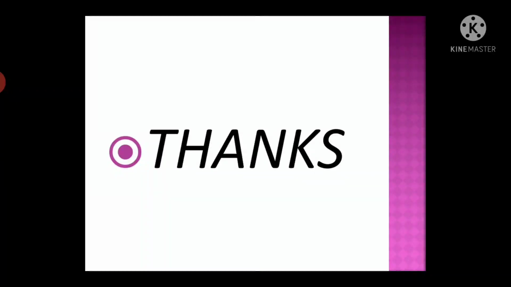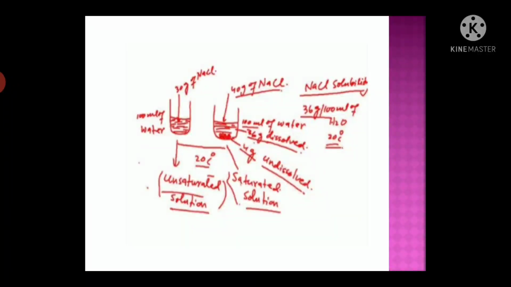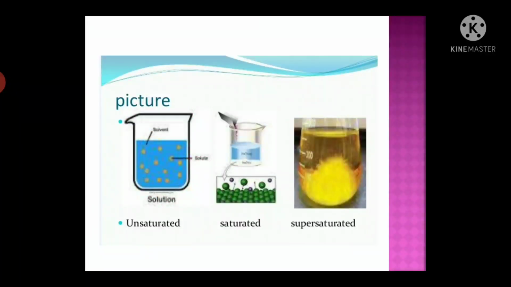Now let us talk about how you can prepare an unsaturated solution and a saturated solution. Take 1 gram of sugar crystals and dissolve in 100 ml of water. It dissolves. This is the unsaturated solution. Now if you add more sugar in the water, what will happen? This sugar does not dissolve in water. It settles down at the bottom. This is a saturated solution.